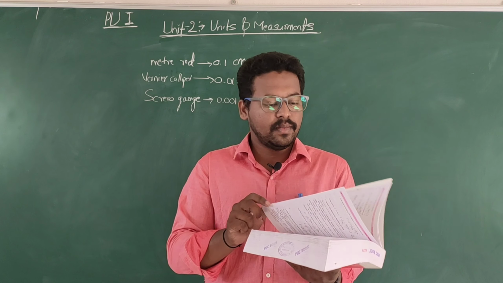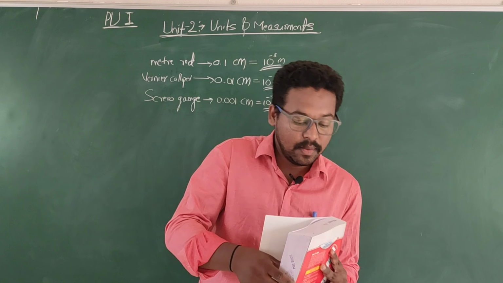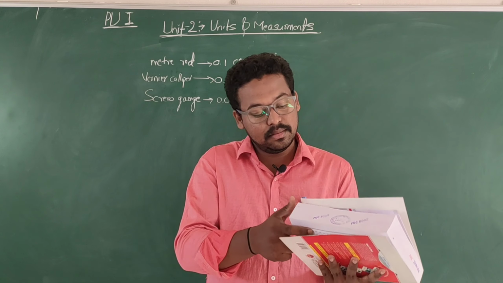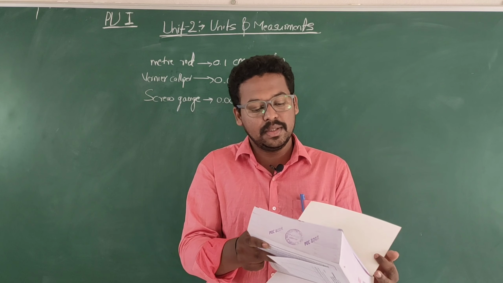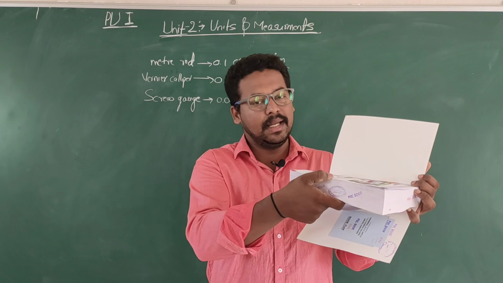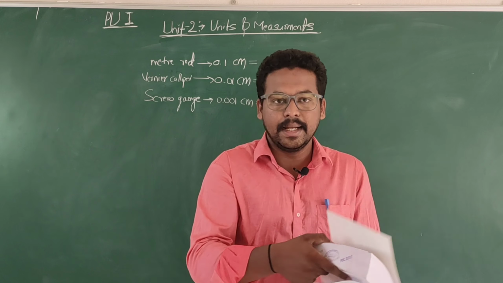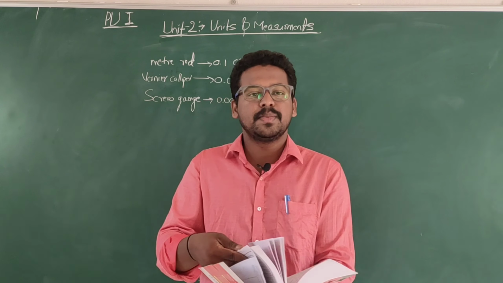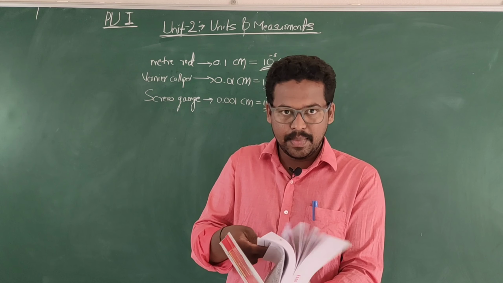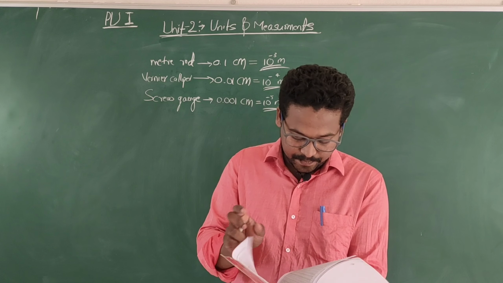What do we do? We consider this entire book without the cover page and find its thickness using the scale. We know the number of pages in this book.